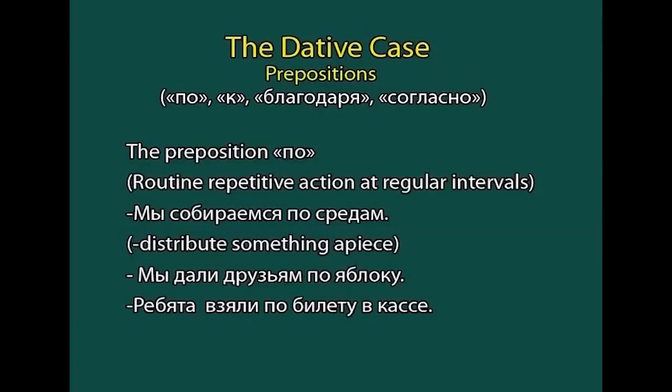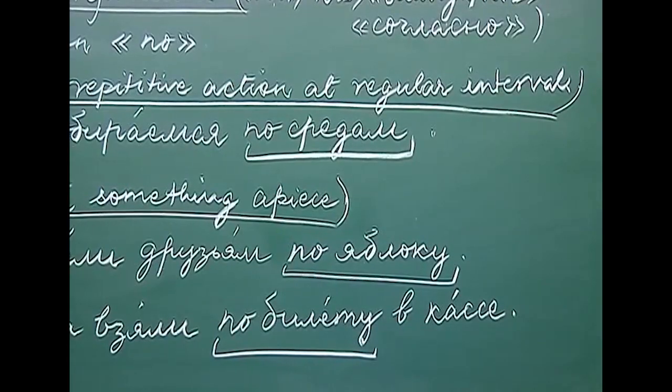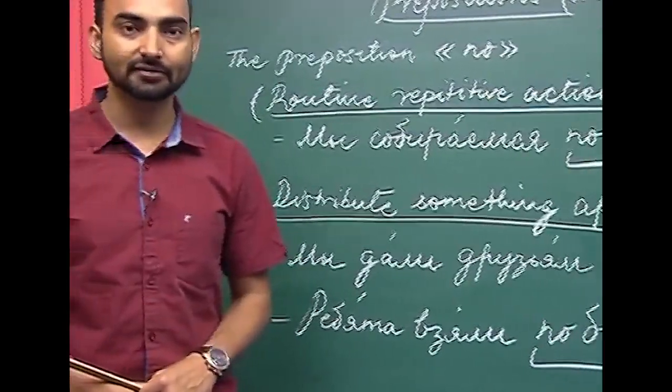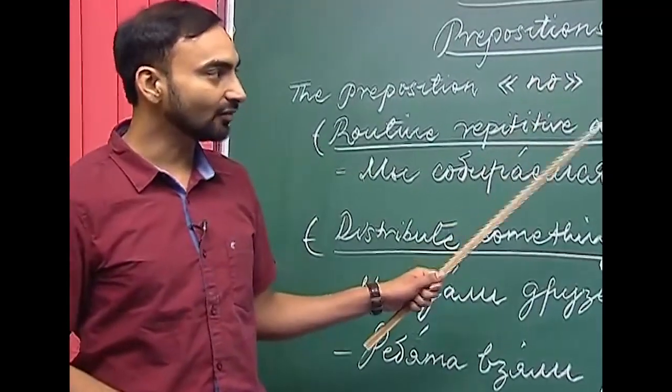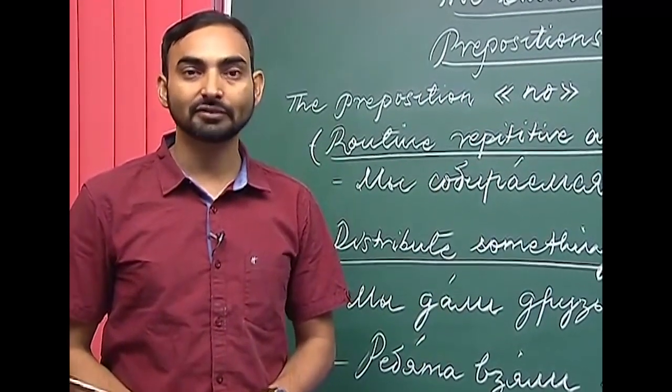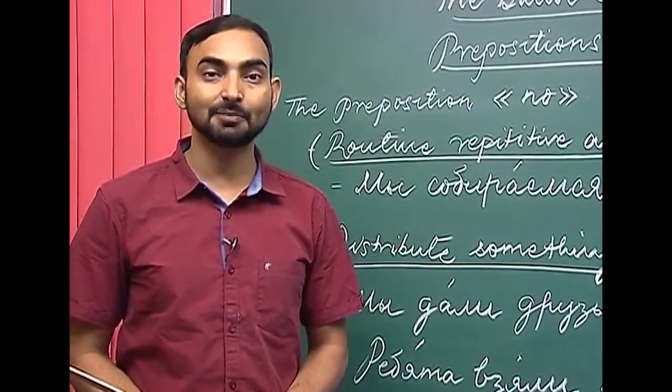The preposition po denotes a routine repetitive action which takes place at regular intervals. If an action is taking place at regular intervals and it is a routine action, in that case also we will use the preposition po with the noun in the dative case in plural.